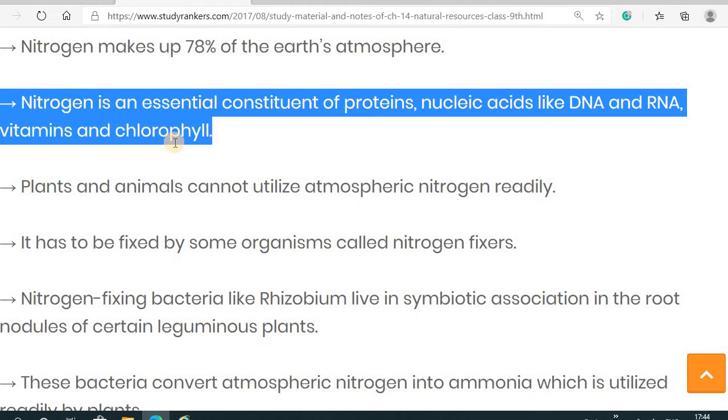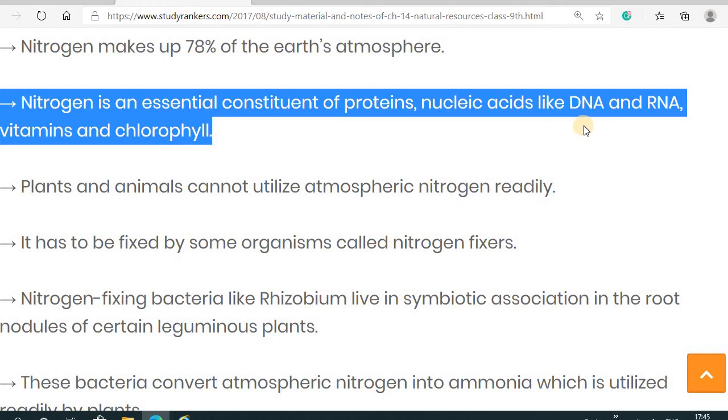And nitrogen is an essential constituent of protein, nucleic acid, DNA, RNA, vitamins and chlorophyll as well. It is a constituent for the making of biomolecules like protein, nucleic acid, DNA and RNA, also in vitamins and chlorophyll.